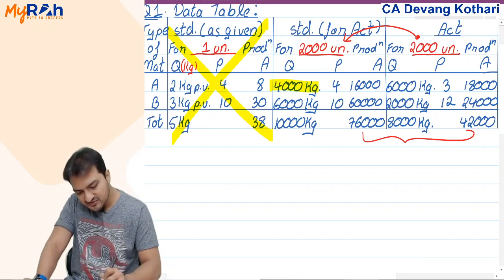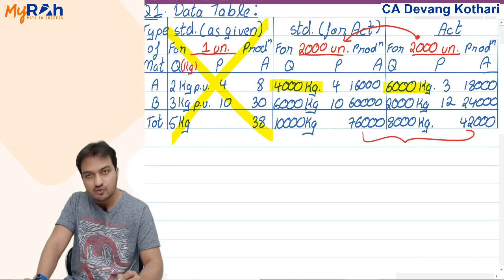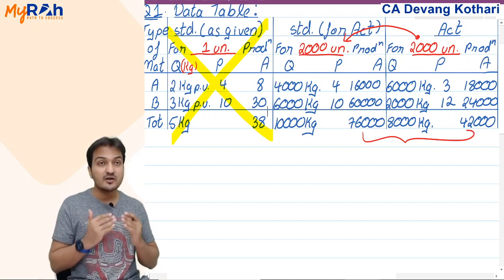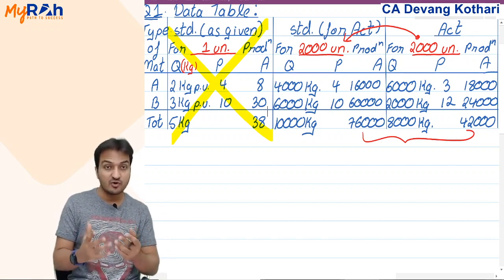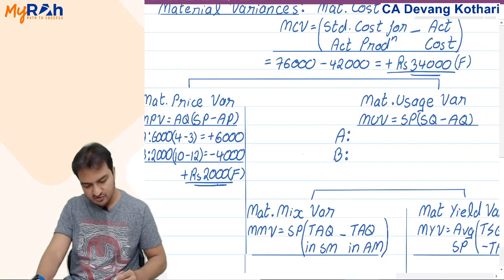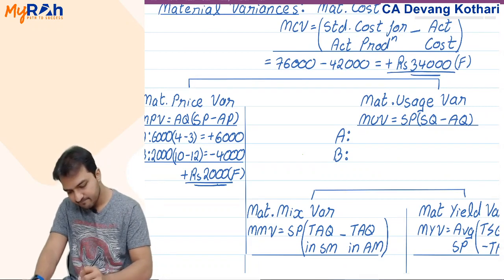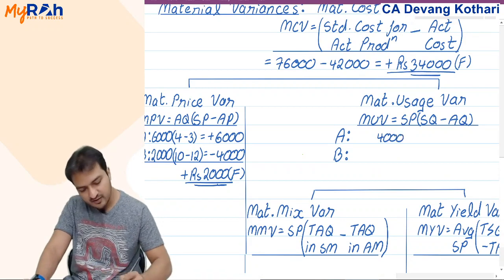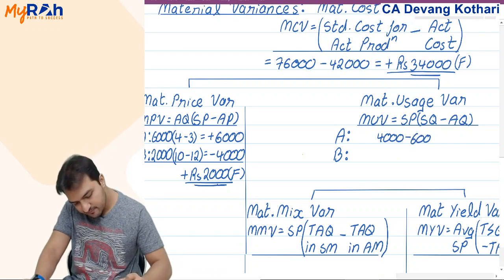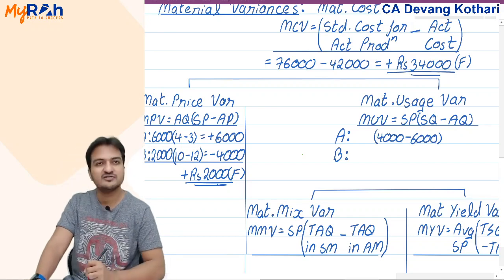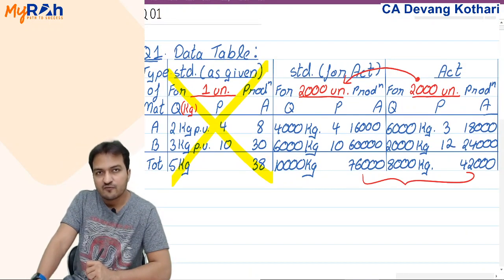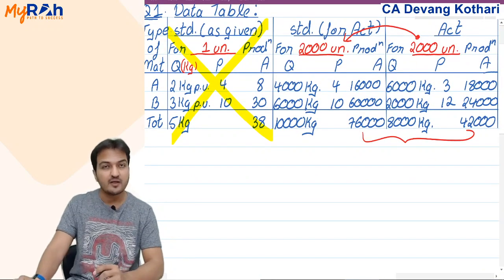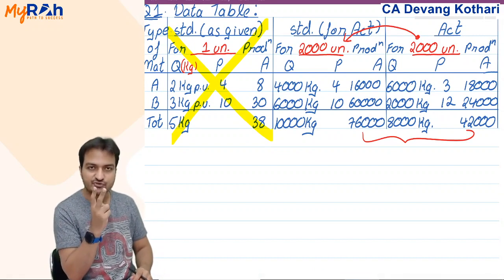You are supposed to consume 4000 kg, but you have actually used 6000 kg. Instead of 4000, you have consumed 6000. You have consumed more kgs. That is adverse. We'll show that here: you are supposed to consume 4000 kgs, but you have actually consumed 6000 kgs in material A. Now, instead of 4000 you consumed 6000, meaning you consumed 2000 kgs extra.